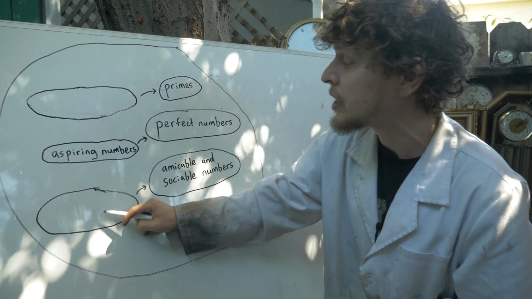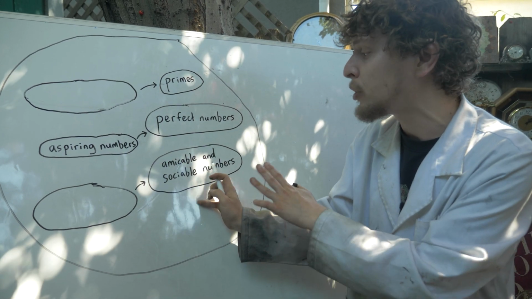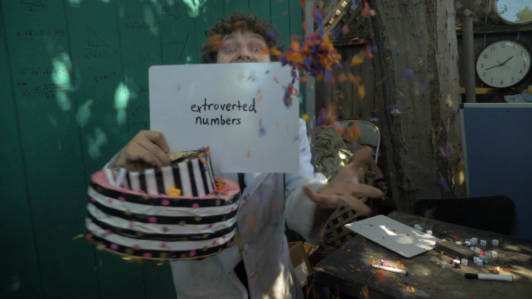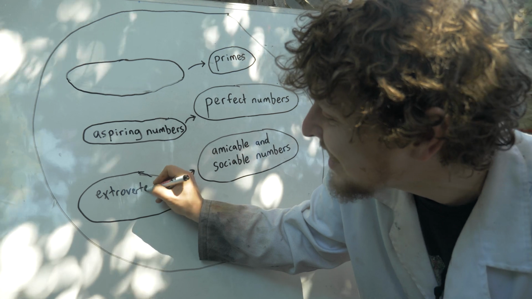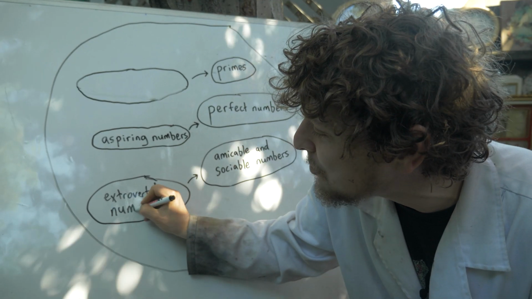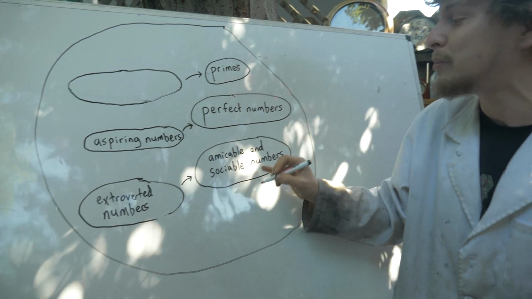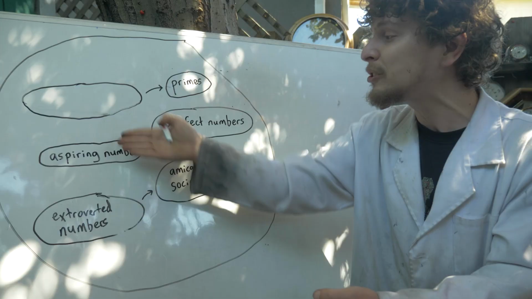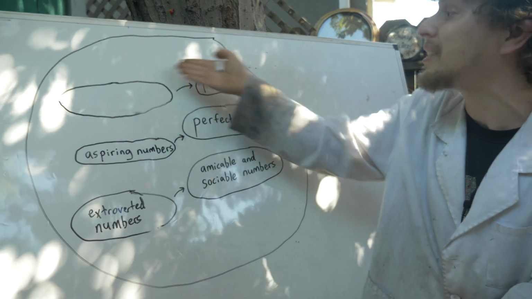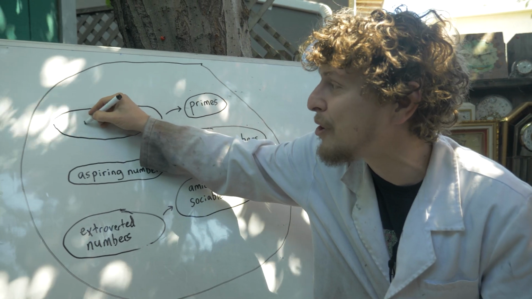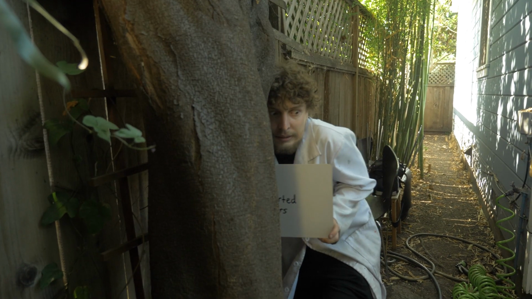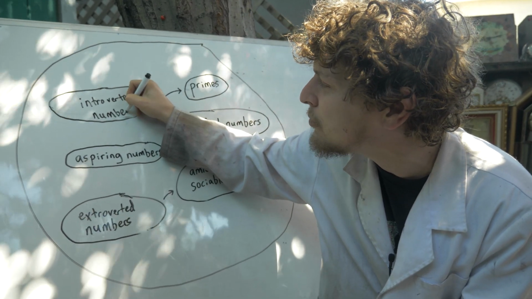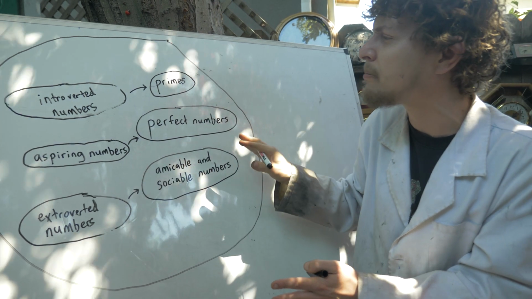I'm gonna call numbers that would fly into an amicable or sociable cycle without starting in one extroverted numbers, kind of like aspiring numbers. So extroverted numbers would be a number that isn't in an amicable or sociable loop, but its aliquot sequence sends it into one. And what about the other type of number apart from these? The ones that crash into primes. Let's call those introverted numbers. Numbers whose aliquot sequence ends up terminating at 1. Now, this seems to be all the possible numbers.